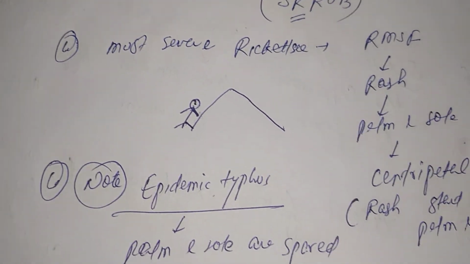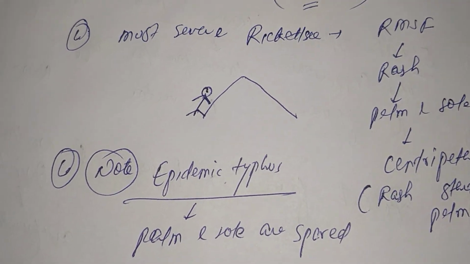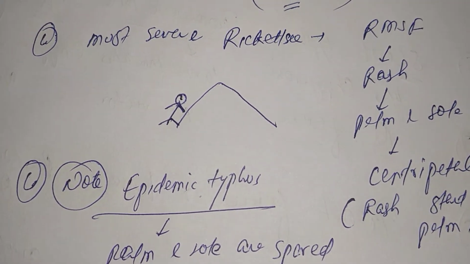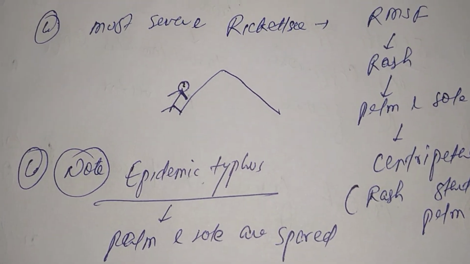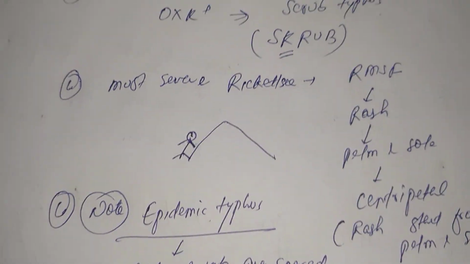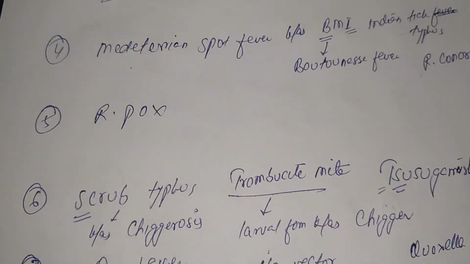Another question they can ask you: among the following rickettsia, in which are the palm and soles spared, where the palm and soles are not affected? That is epidemic typhus. And which are left here? Rickettsial pox.